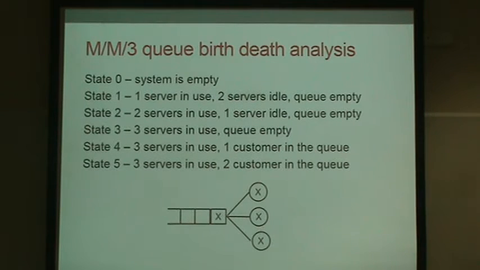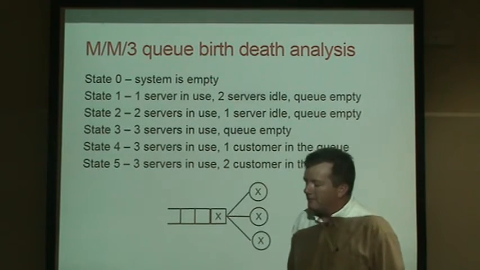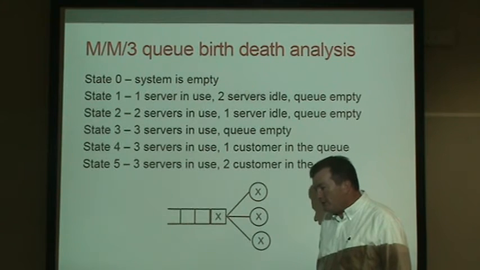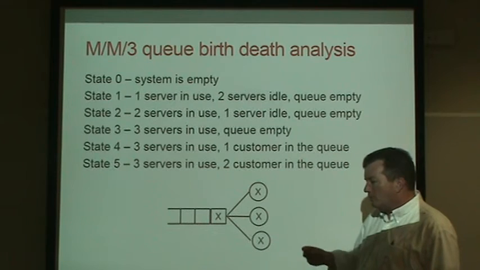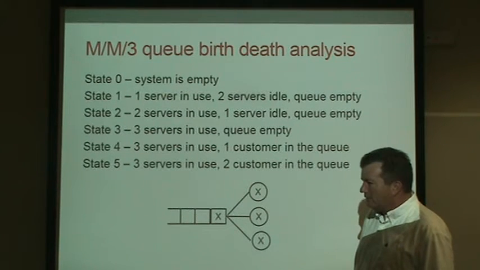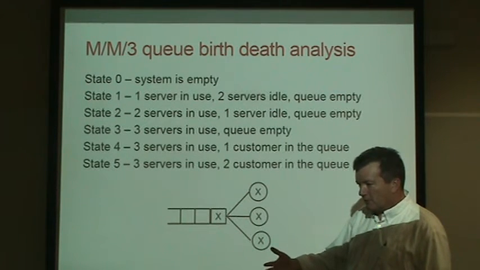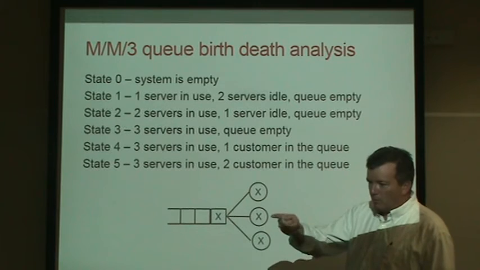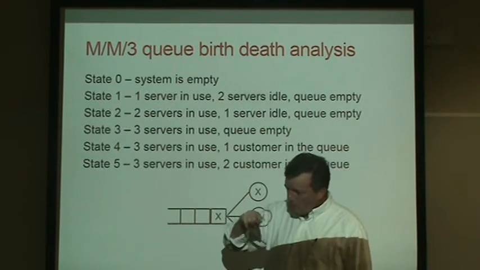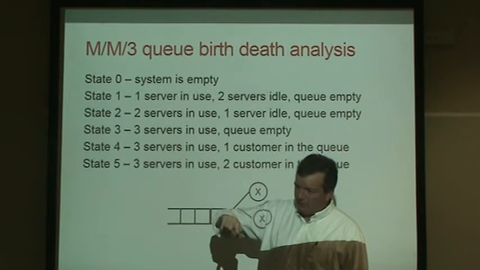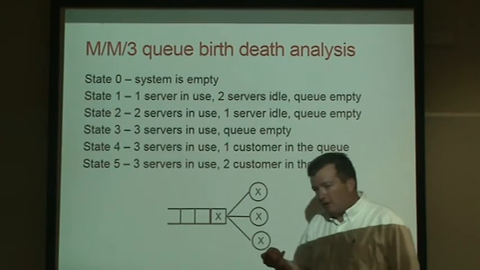Okay, and then, we were just talking about analysis from the point of view of an M/M/1 queue. So we set up our birth-death equations. We could figure out what the probability is of being in state 0. We know there's a certain percentage of time we're in state 0. And then get the relationship from 0 to 1. We could then figure out the probability we're in state 1. Once we know the probability we're in state 1, we can then figure out the rate at which we go from 1 to 2 must equal the rate at which we go from 2 back to 1.